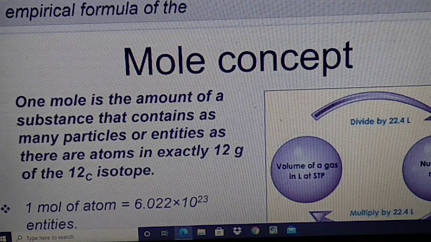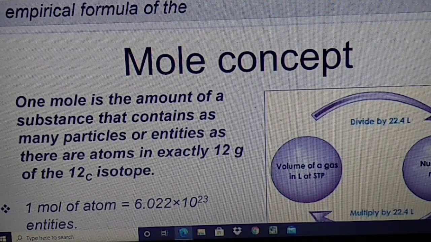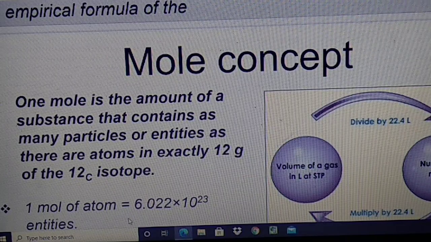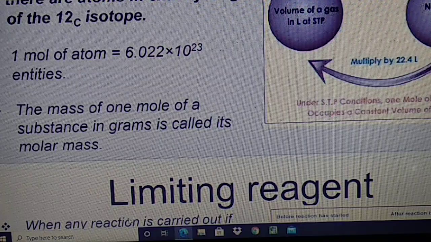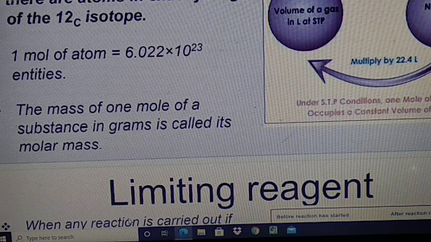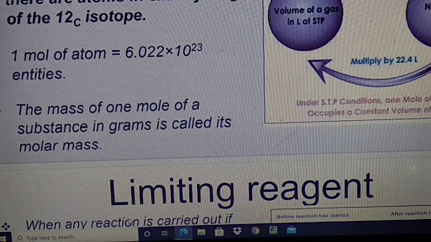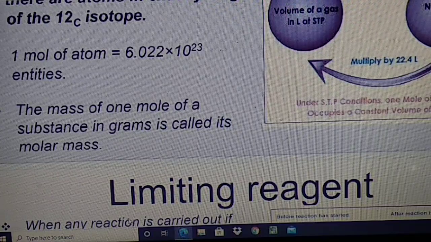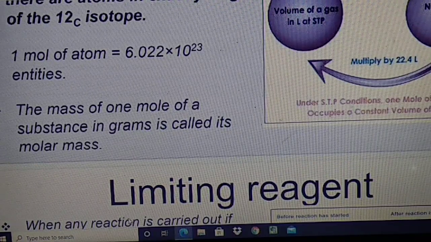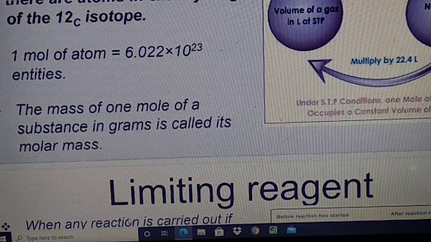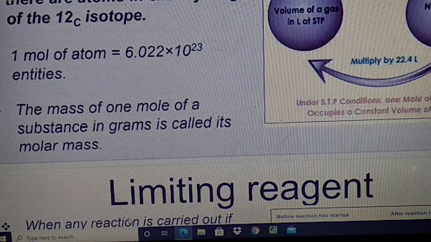So 1 mole of atoms is equal to 6.022 × 10^23 entities. 1 mole of atoms equals these entities. The mass of 1 mole of a substance in gram is called its molar mass. What is molar mass? The mass of 1 mole of a substance in gram is called its molar mass.